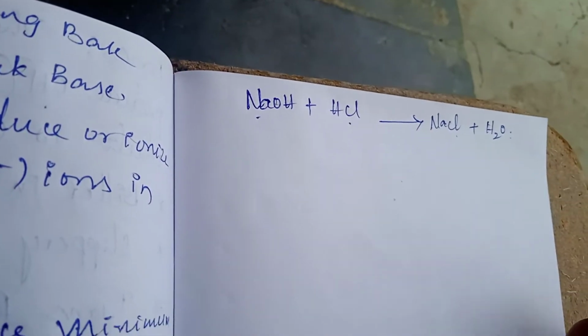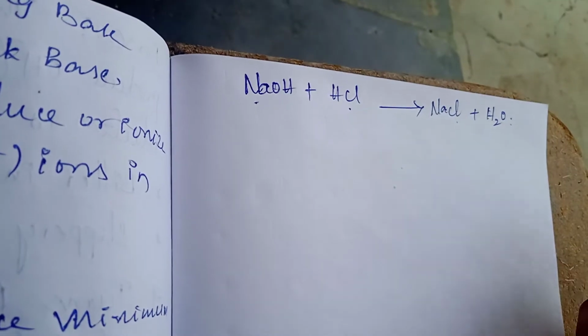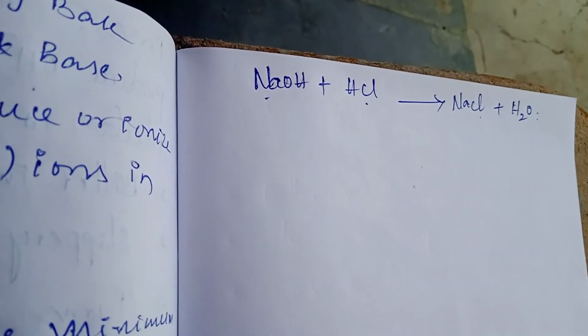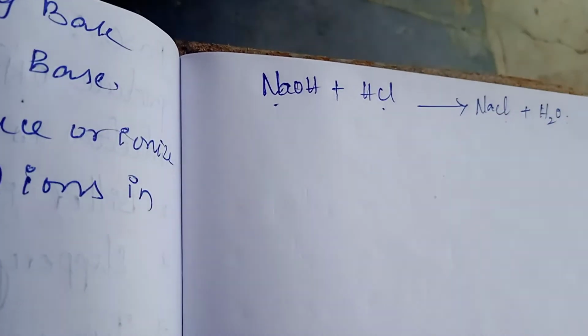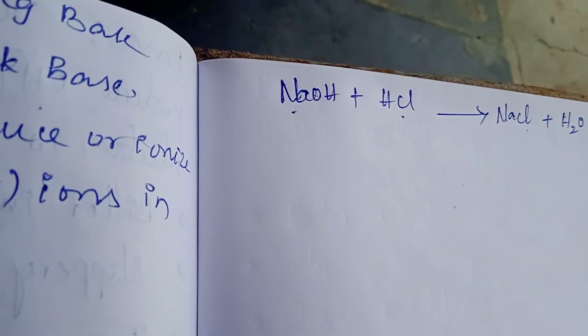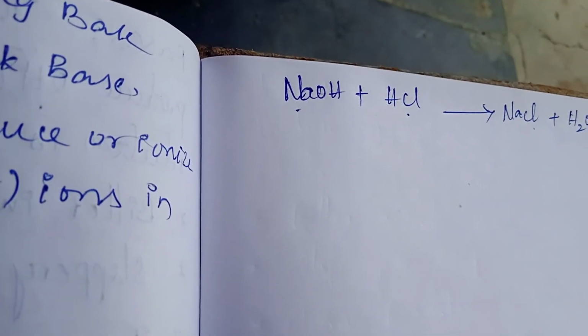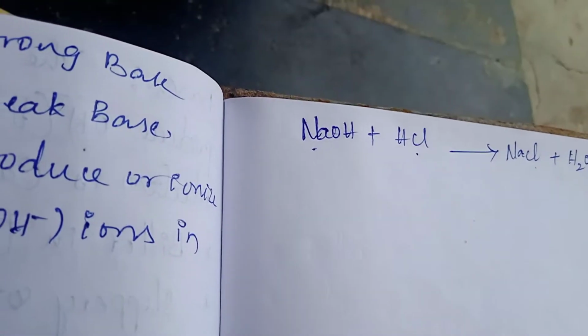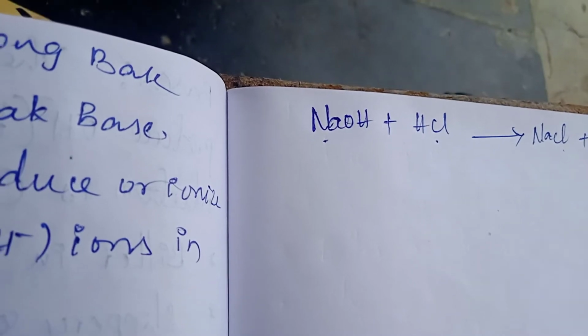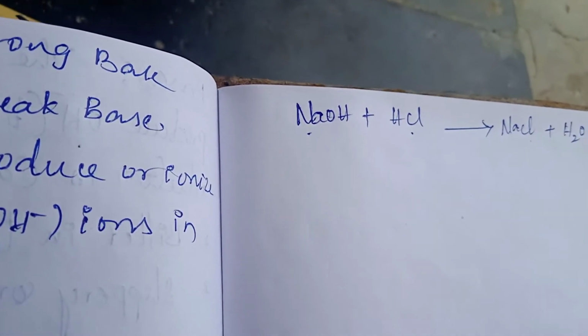That means this base will neutralize the acid to form salt and water. When more HCl is produced in our stomach, then we feel acidity. So to control that, to neutralize that acid, we will take some of the bases, right? Like milk of magnesia. Soda water also you can take.